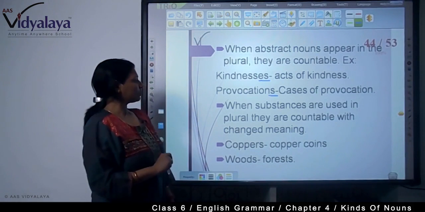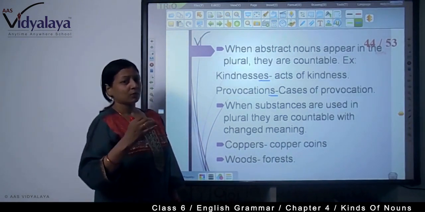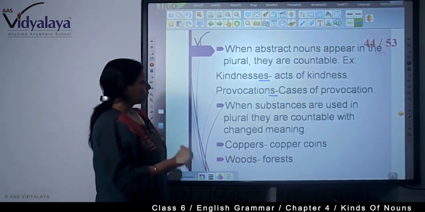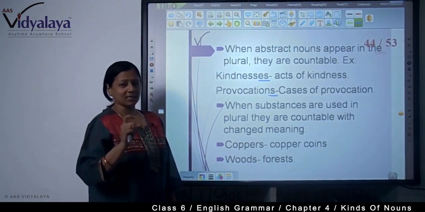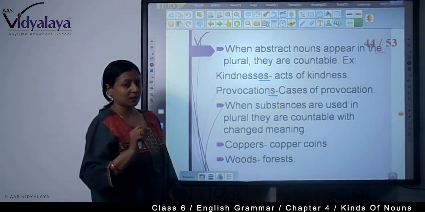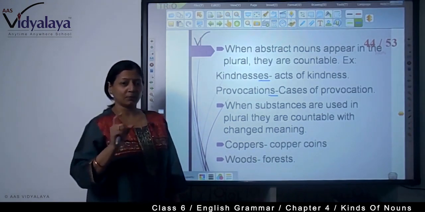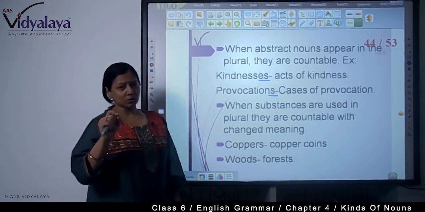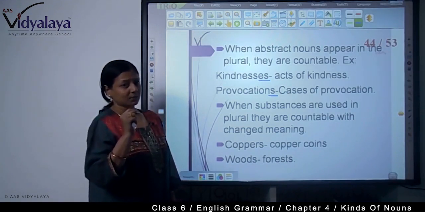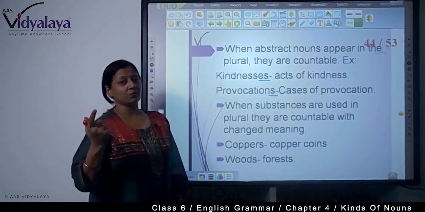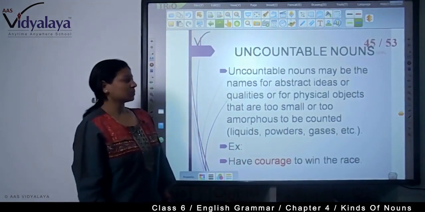When substances are used in plural, you know substances: copper, tin, wood. When these are used in plural, they are countable with changed meaning. Now, copper is a substance, you know, that is uncountable. But if you write coppers, then it becomes copper coins. Meaning is changed. Wood means lakdi. Wood is a substance. But if you add S to wood, it becomes woods, a forest. So, it becomes countable.